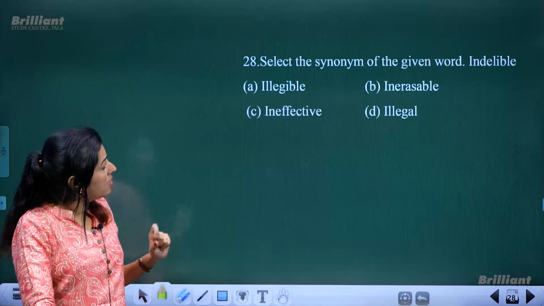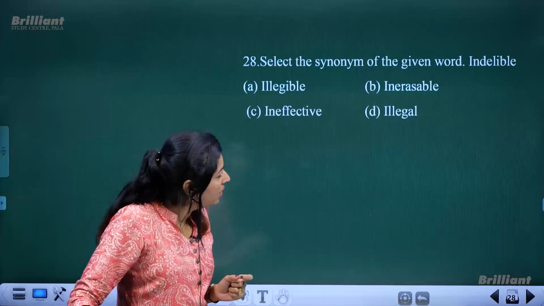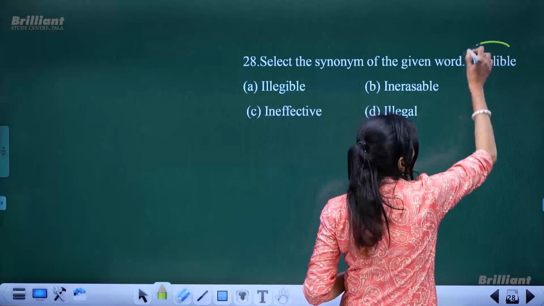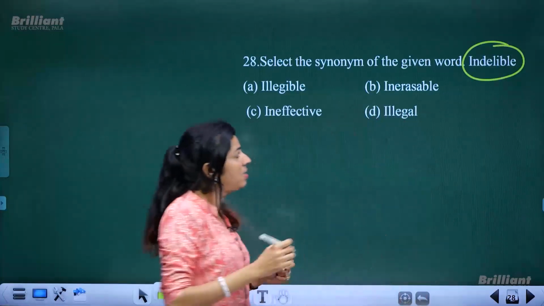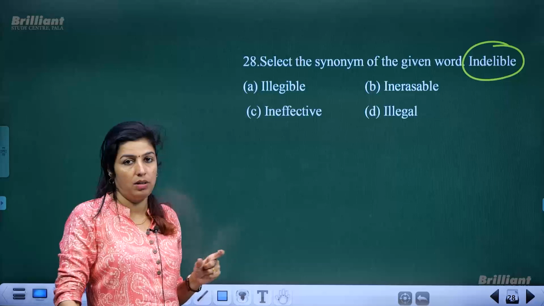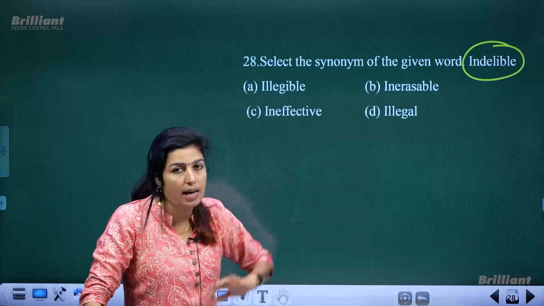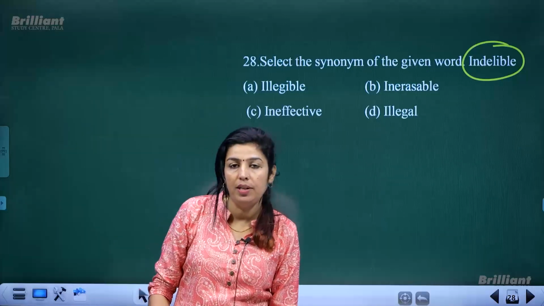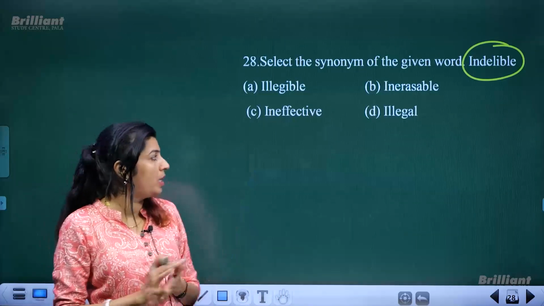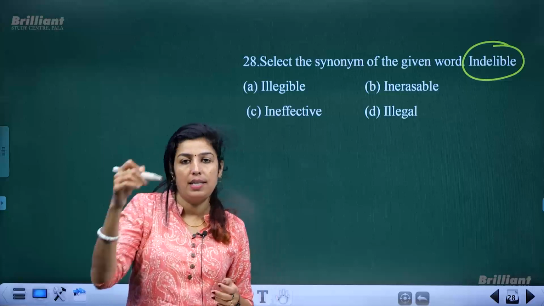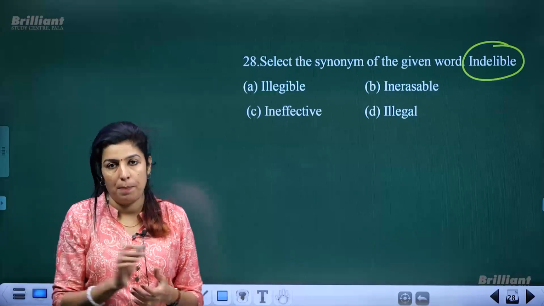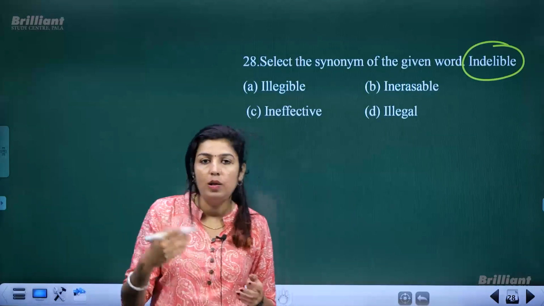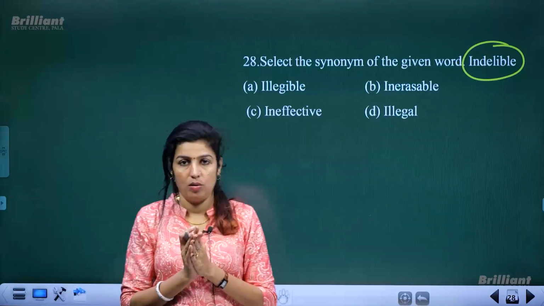Next is select the synonym of the given word. Indelible. This is the word, and you have to find a synonym or a similar word, another word which means the same. Okay. So, indelible, I will tell you the meaning so that you will get the answer very quickly. See, you write something, you put a mark on the paper, and later you find that it has gone wrong.